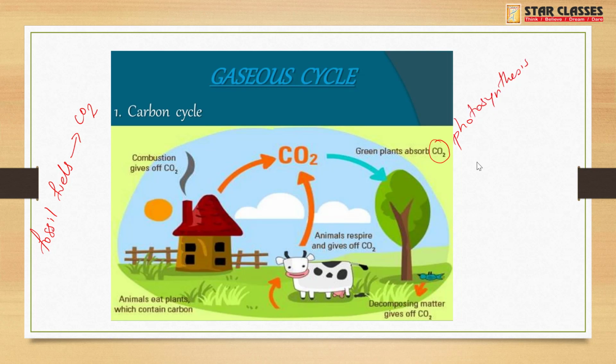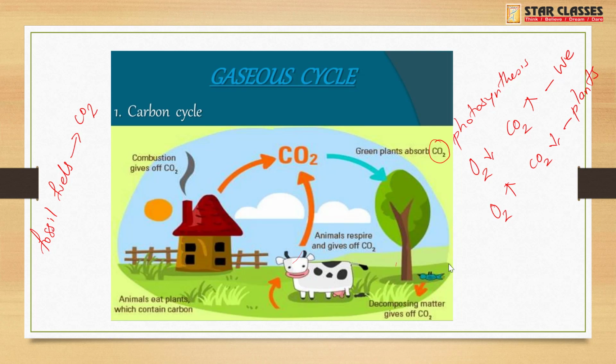And also you all know that we inhale oxygen and exhale carbon dioxide, and plants exhale oxygen and inhale carbon dioxide, right? Okay, so plants inhale this carbon dioxide and plants give us what? Oxygen. We again inhale oxygen and again we release what? Carbon dioxide. Okay, so this is how we maintain the carbon cycle.